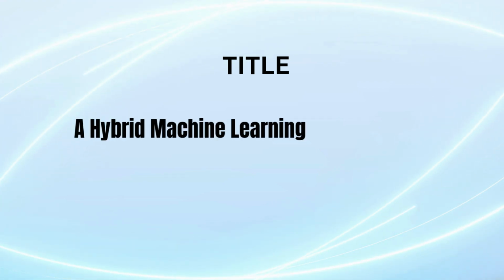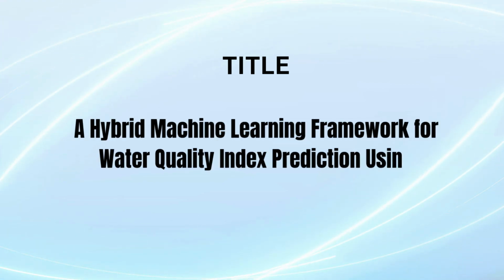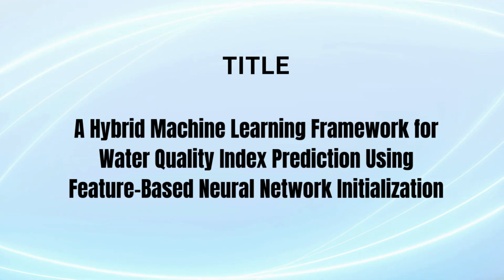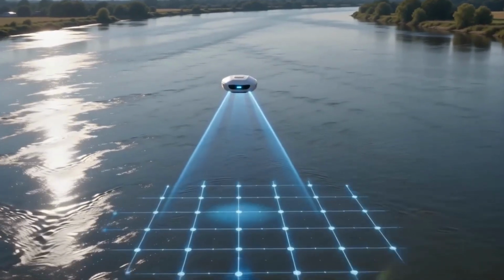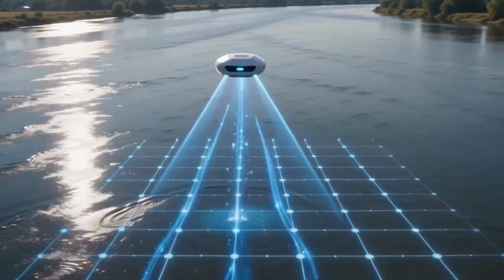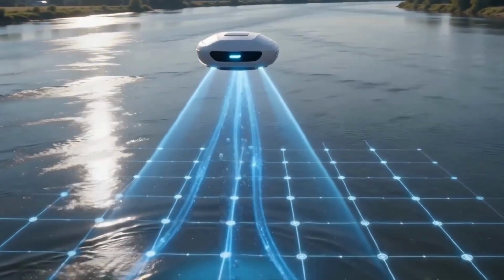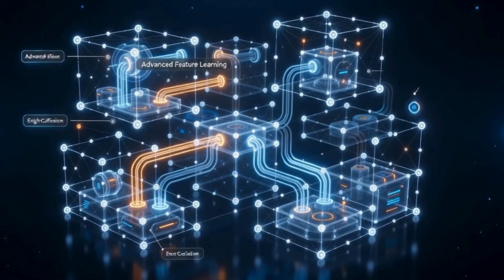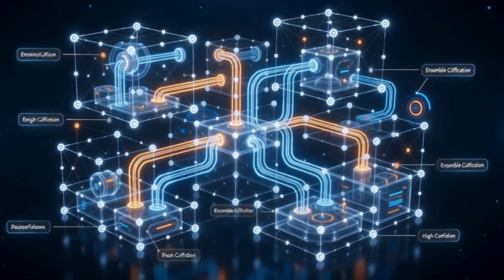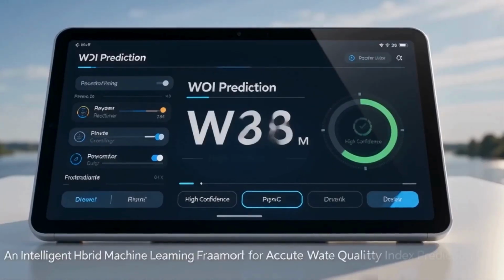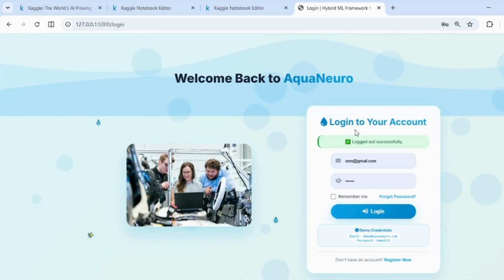Welcome to our project presentation on a hybrid machine learning framework for water quality index prediction using feature-based neural network initialization. To develop an intelligent hybrid machine learning framework for accurate water quality index (WQI) prediction using advanced feature learning and ensemble classification.